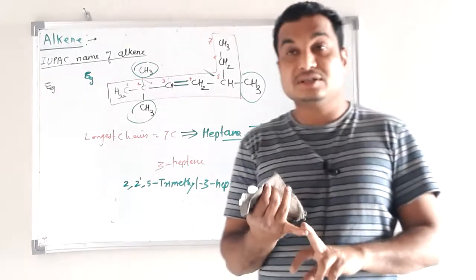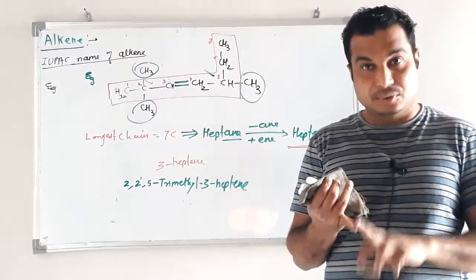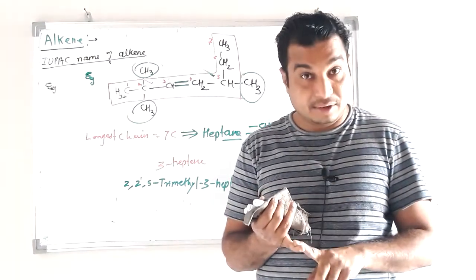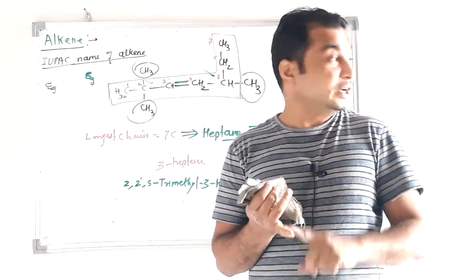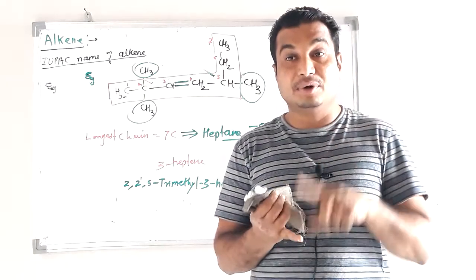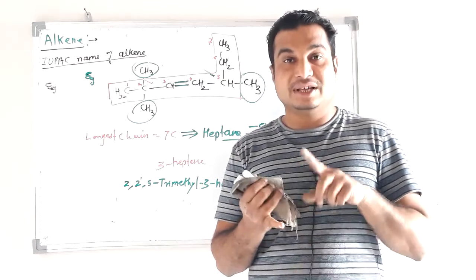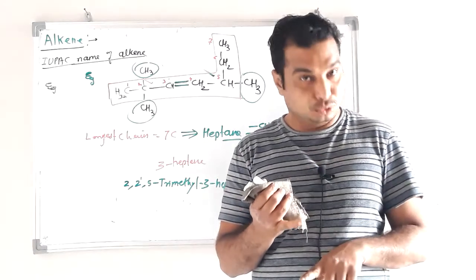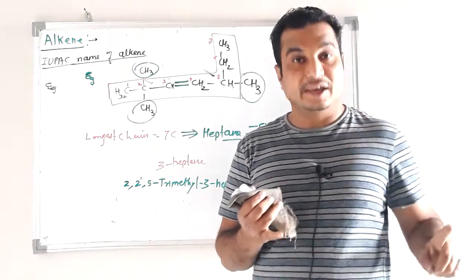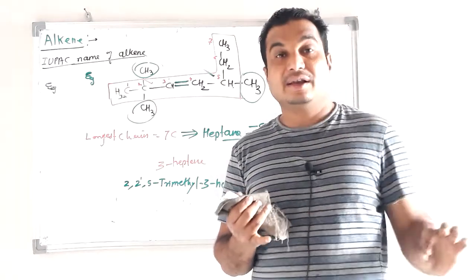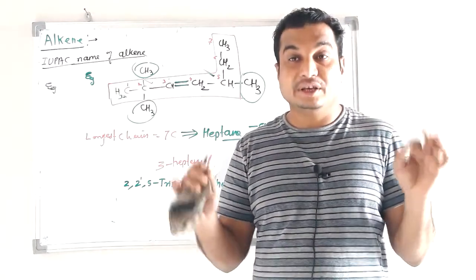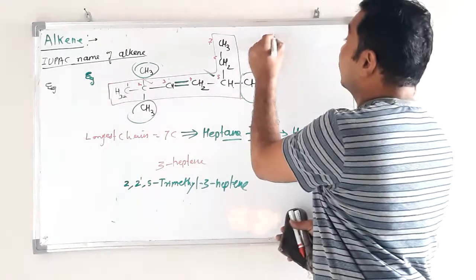Now, the first class of organic compound that we have seen is alkane. Alkane is a saturated hydrocarbon containing carbon-carbon single bonds, with general formula CnH2n+2. In alkane, the functional group is the carbon-carbon single bond.